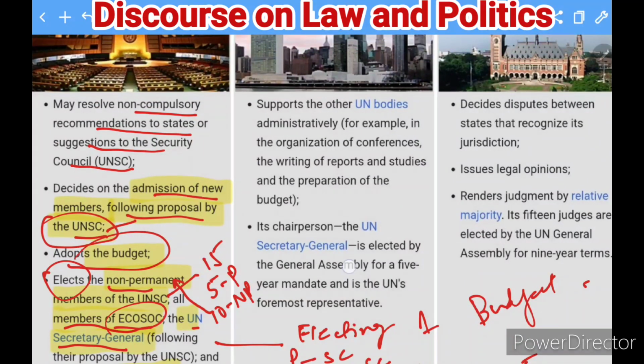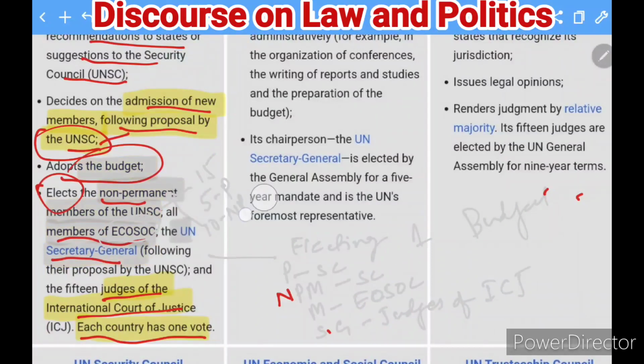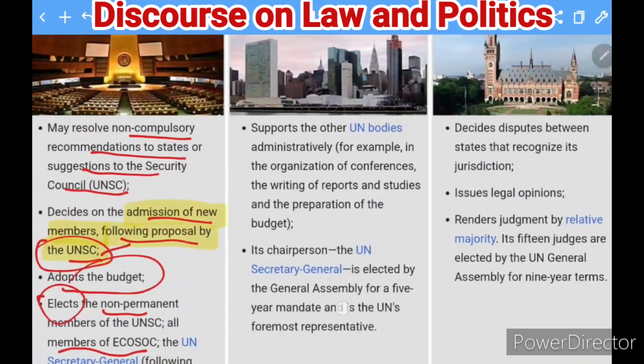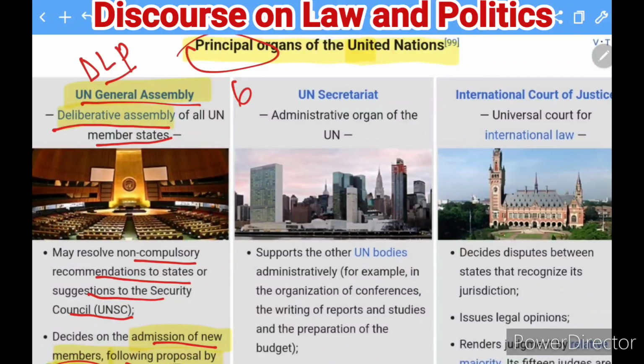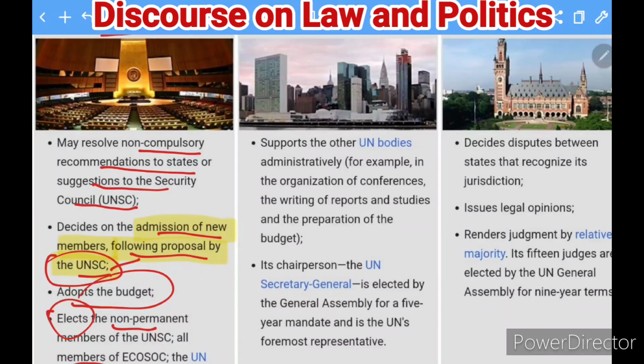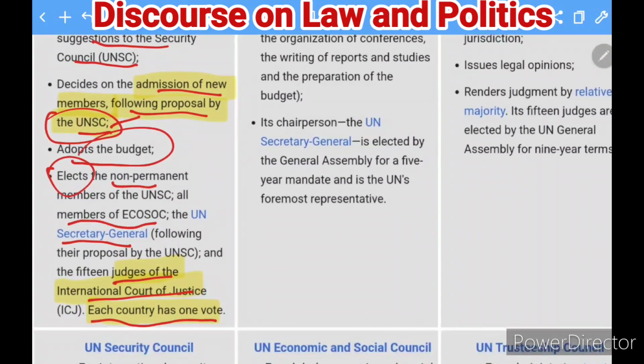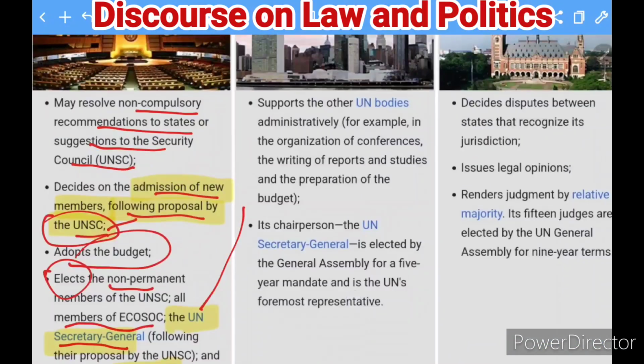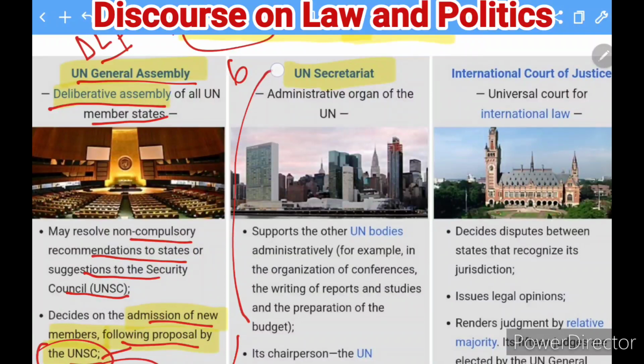Moving to the next major principal organ. Let's see which is the next one. This is the UN Secretariat. Now, related to the previous organ, they are going to elect the Secretary General here. This Secretary General is going to be part of this body, the UN Secretariat. Now you can see what kind of function they are going to do.